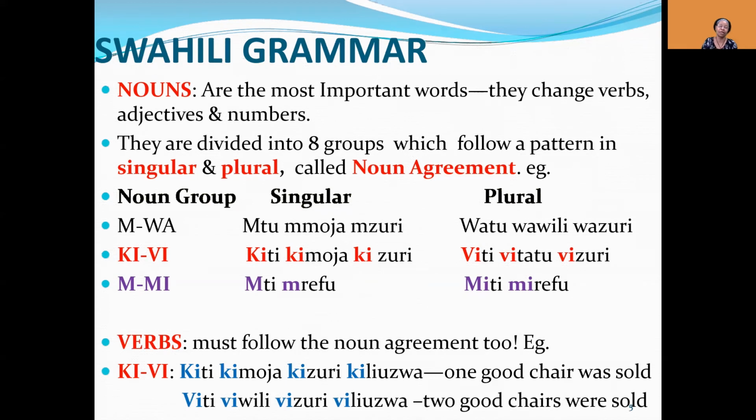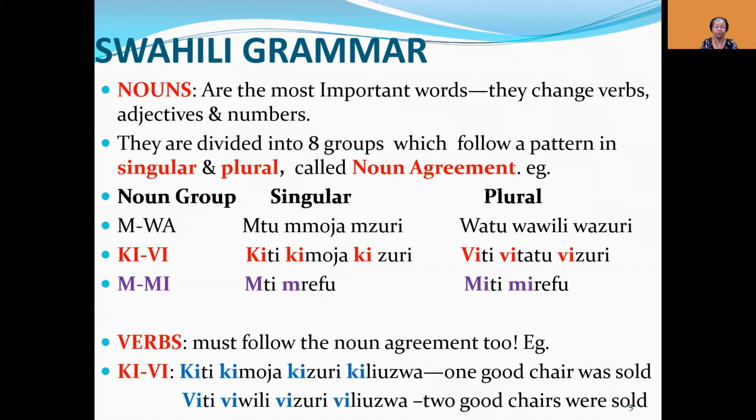Then we have another noun group, M-mi, which means the noun would take M in singular and mi in plural. So mti mrefu mzuri, if I were to add the zuri: one tall tree, one good tall tree.